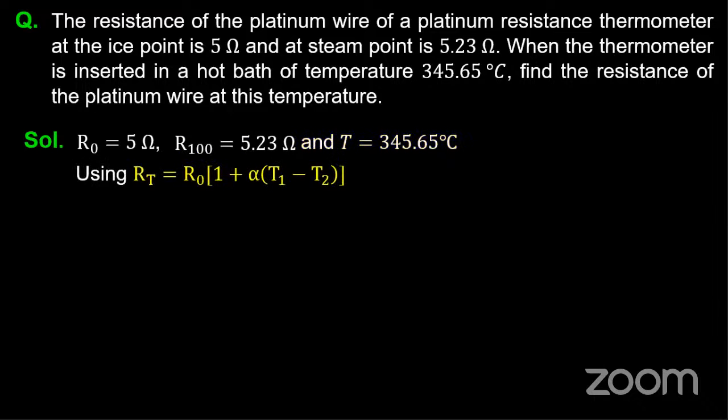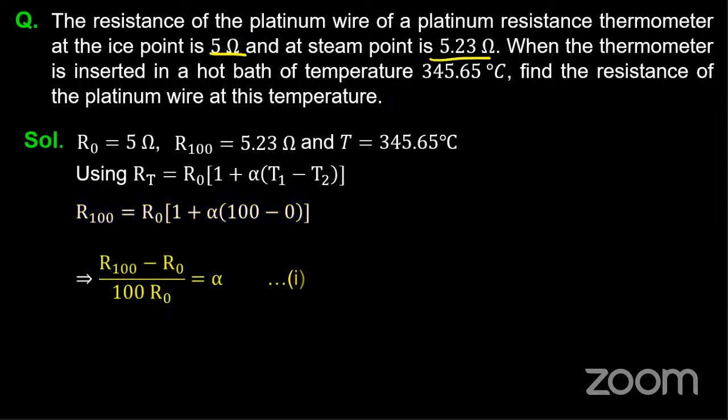Again, we are going to use RT is equal to R naught into 1 plus alpha delta T, the final temperature minus initial temperature. Here again, we have to find the value of alpha first. So we use R100 is equal to R naught into 1 plus alpha times 100 minus 0 degrees. We'll use the 0 degree Celsius and 100 degree Celsius values to find alpha.